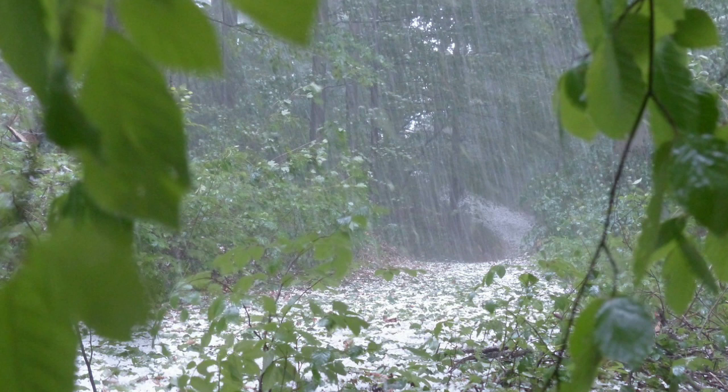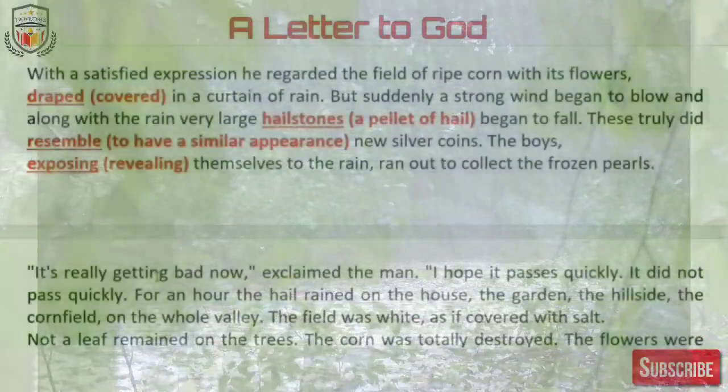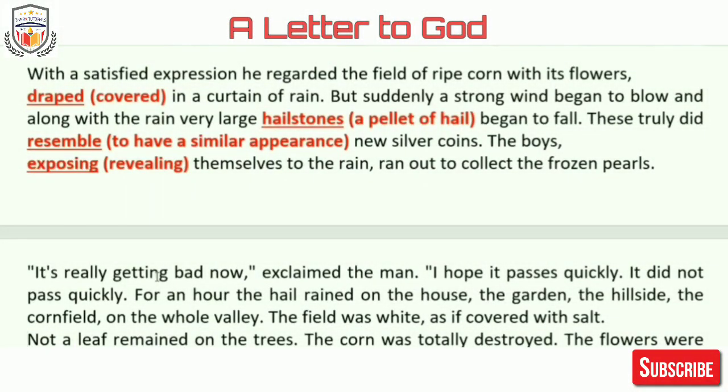Ole means small pieces of ice. These truly did resemble, meaning have a similar appearance to, new silver coins. The hailstones were similar to silver coins because they both shone.